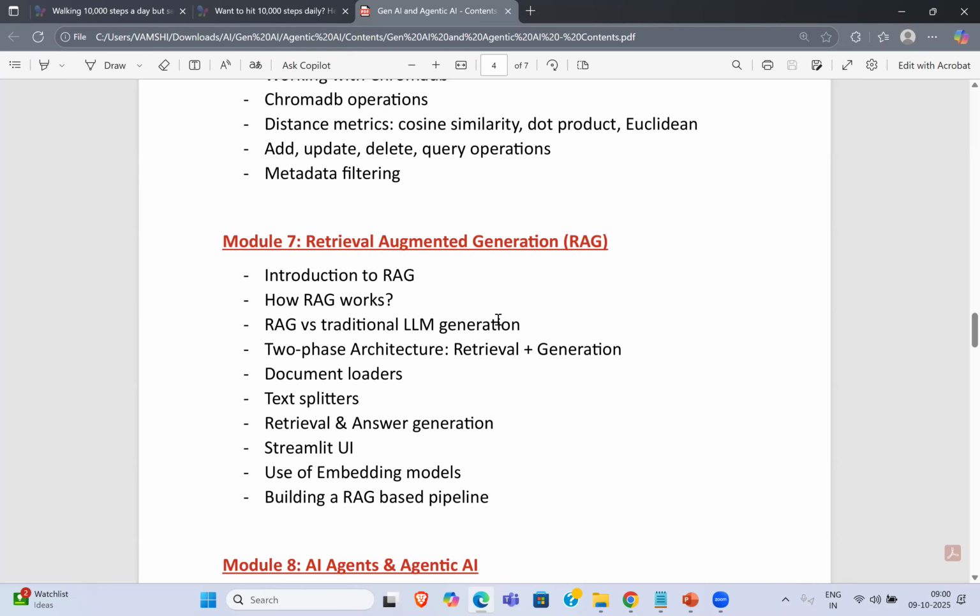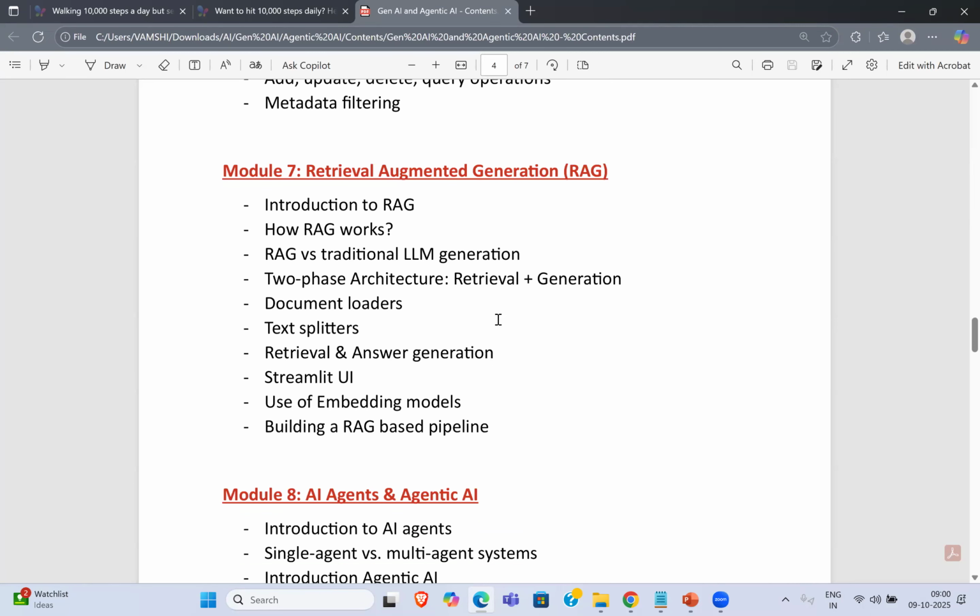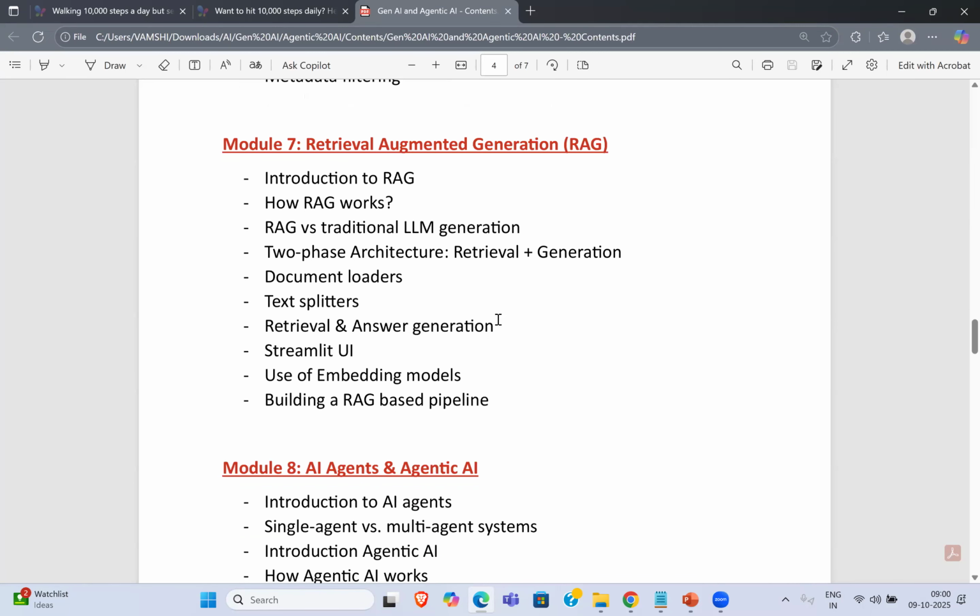Because see, for your LLM, if you give some kind of memory upgrade, right? That means if you give some kind of memory extension, that is RAG in a simple way, I'm telling you. But again, I also tell you it is more than that one. So we'll be learning that. All right. So RAG techniques. We even have agentic RAG also.